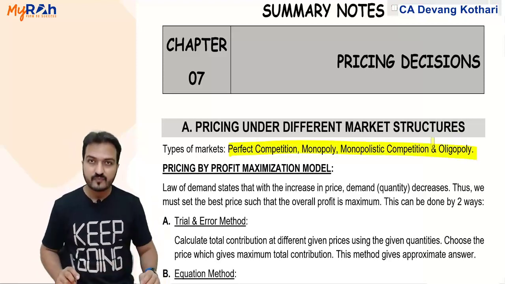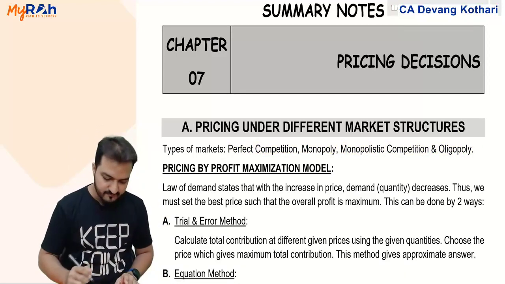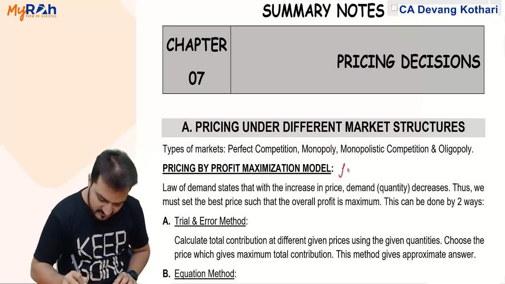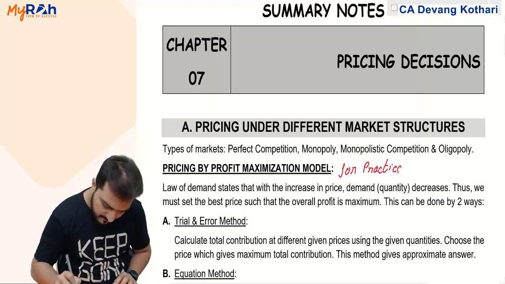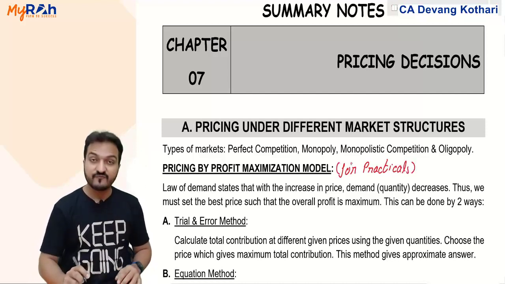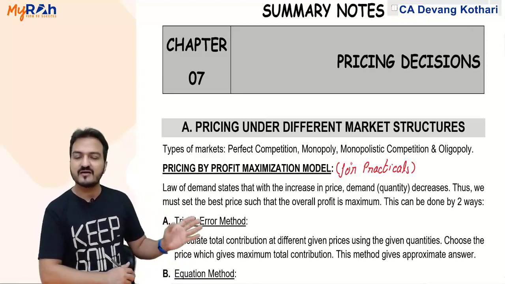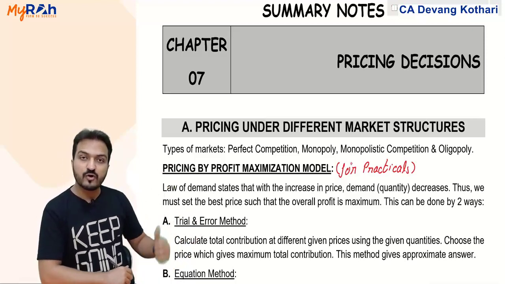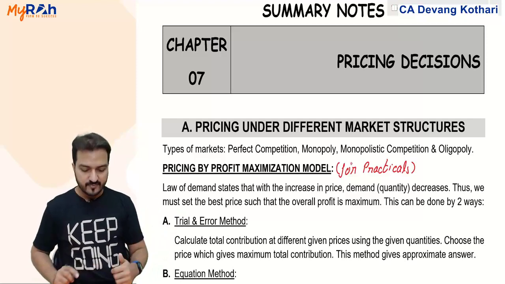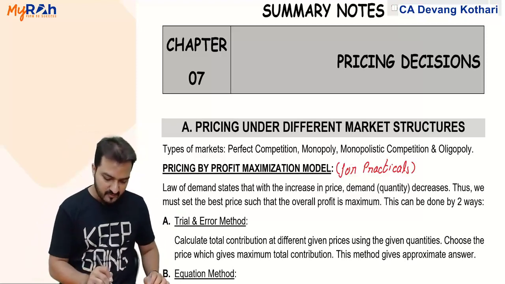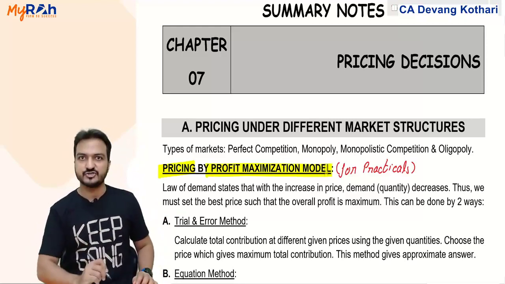Now, within that, I'm giving you my first important practical topic here. My next topic here is for practicals. And in fact, what I'm now giving here is used at many places. We have already done that in decision making at many places. We've already done that in the transfer pricing chapter also. What is this topic about? It is about pricing. Pricing means deciding the selling price by the profit maximization model.